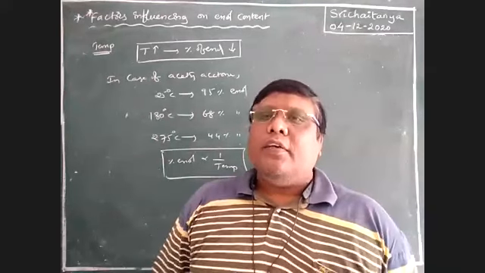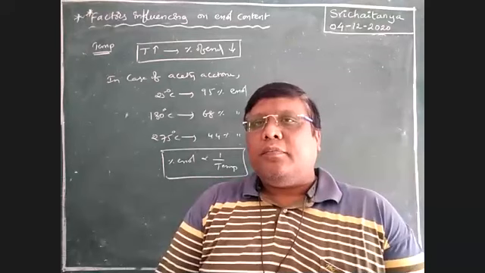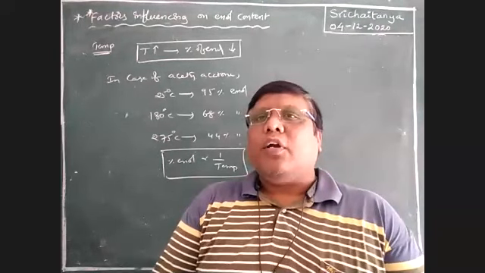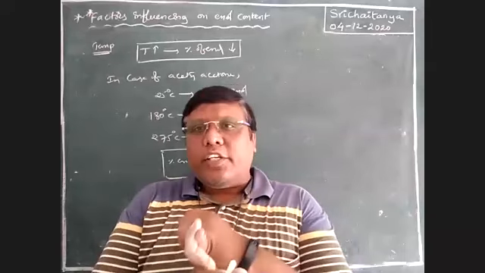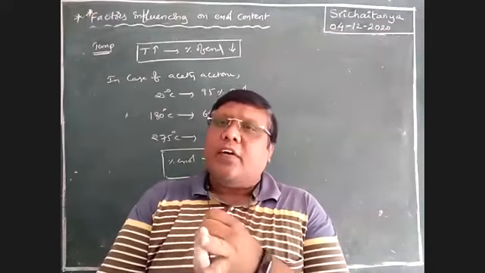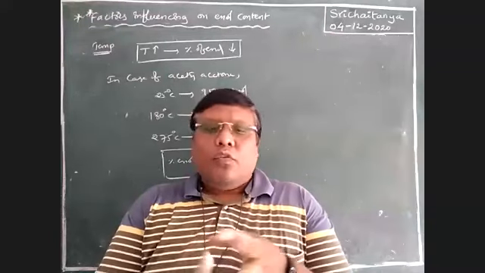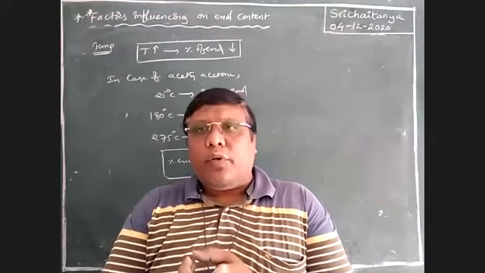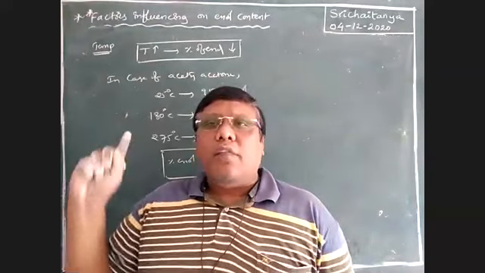Enol percentage. First one, what is that? Tell me, boys, what are those factors, one by one. First one, conjugation. Second one, aromaticity. Third one, steric crowding. Fourth one, intramolecular hydrogen bonding. Fifth one, what is that? Solvent effect.